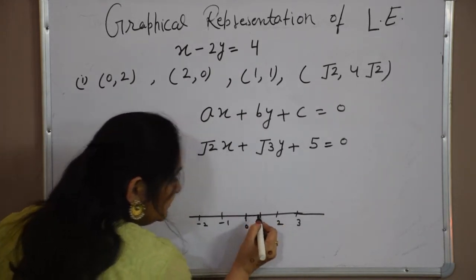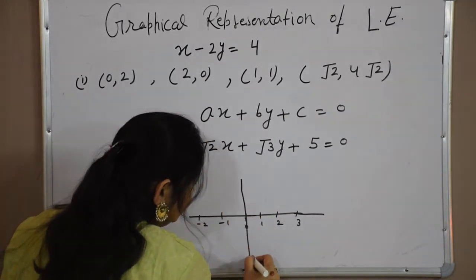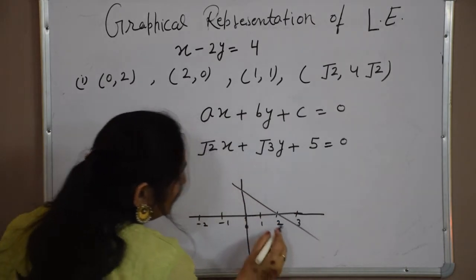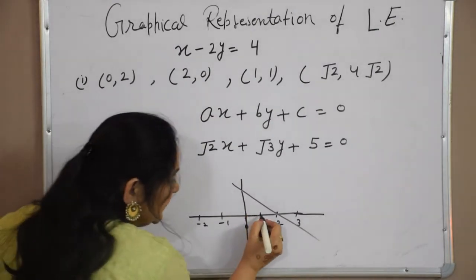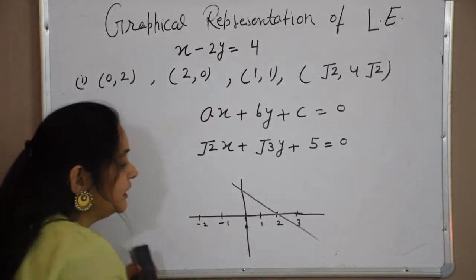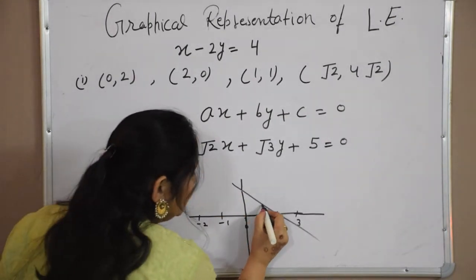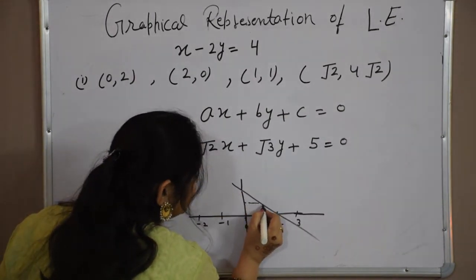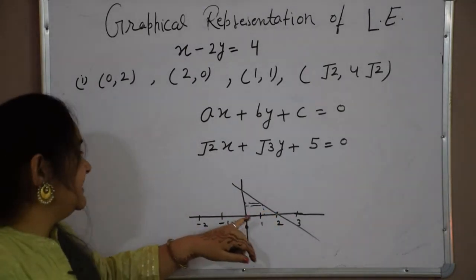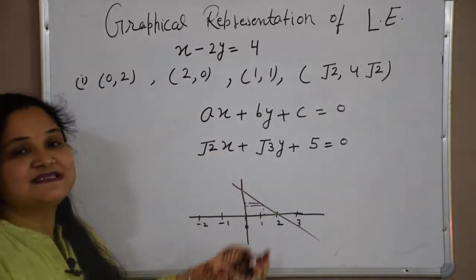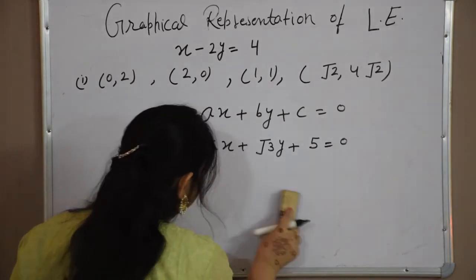All the points in between them are possible, and for the y-axis also, if we are drawing a line like this, only 1, 2 are not the solutions. All the points which are in between 1 and 2 are possible. They are solutions of the given equation. Wherever they meet, they will form a solution. So for that reason I can say that the variables can be rational as well as irrational. So there is no problem in this at all.